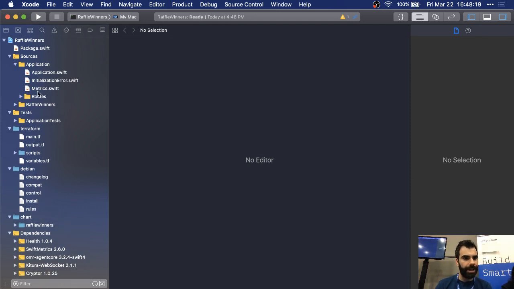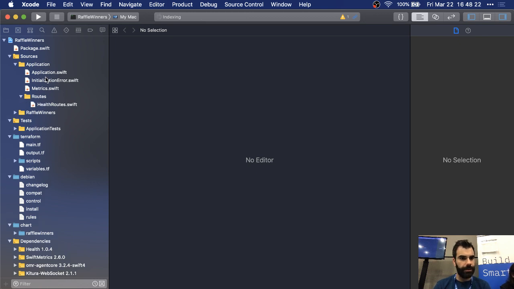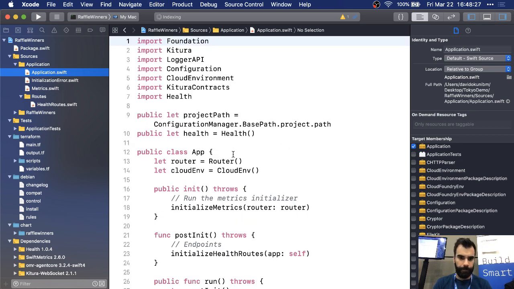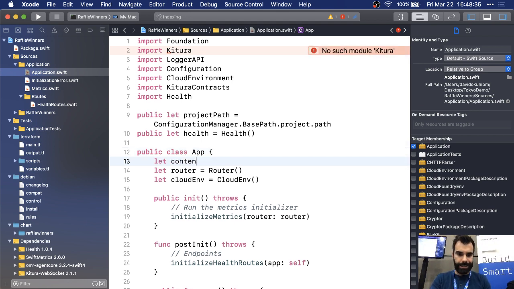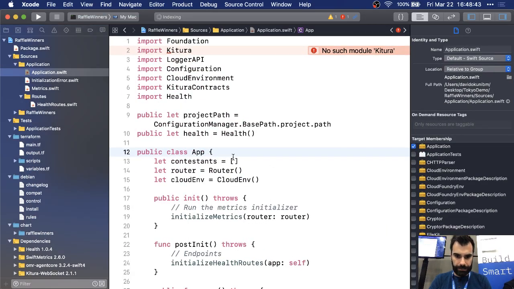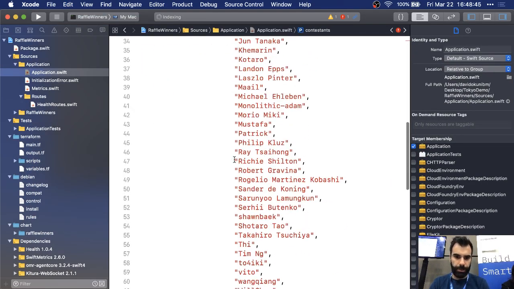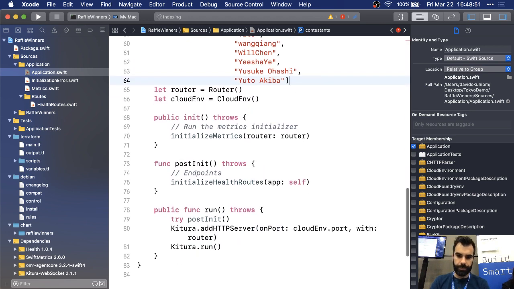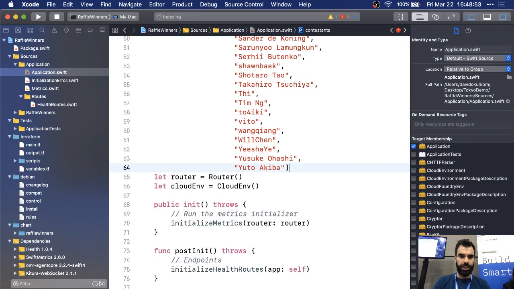Let's go ahead and go to application.swift. Let's make sure we can make that text a little bit smaller. Okay, let's start by putting in our array. Let contestants equal this array, and I'm just going to add it in here. And so we've got all of those different names. Alrighty. Now let's just build this and make sure that we're in good shape so far.